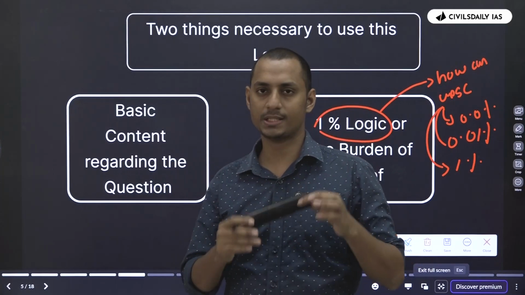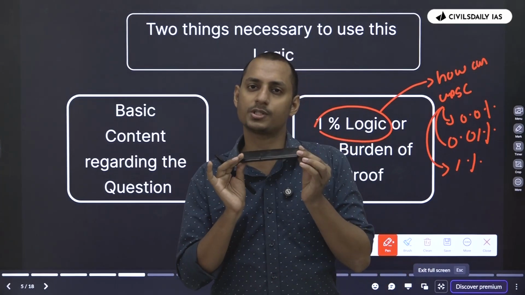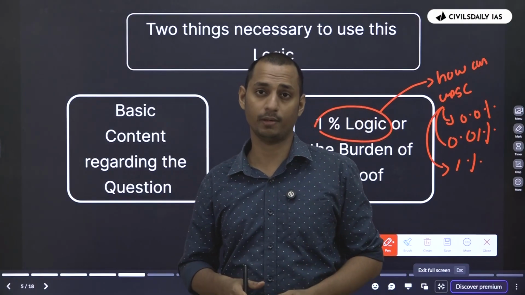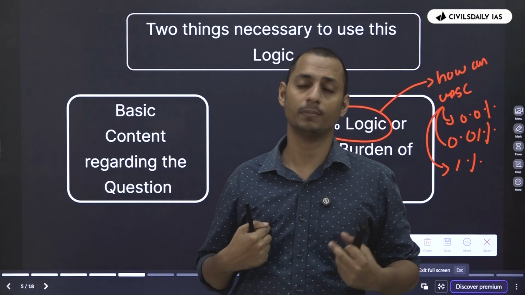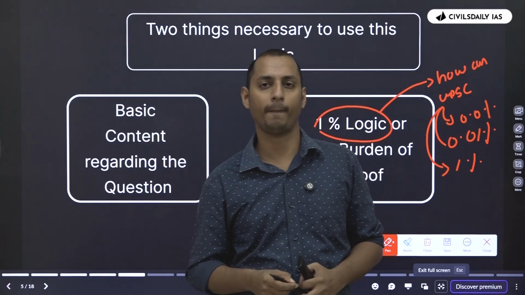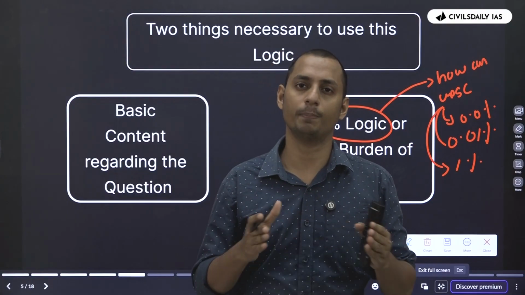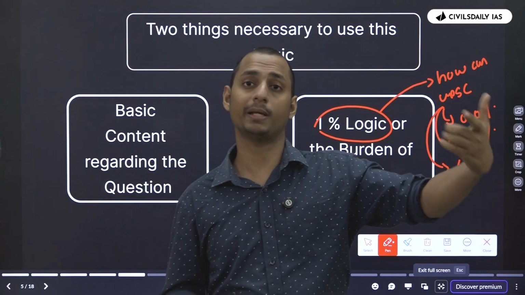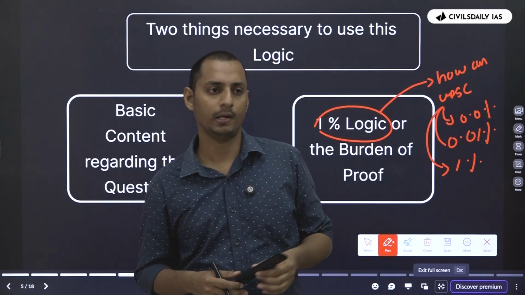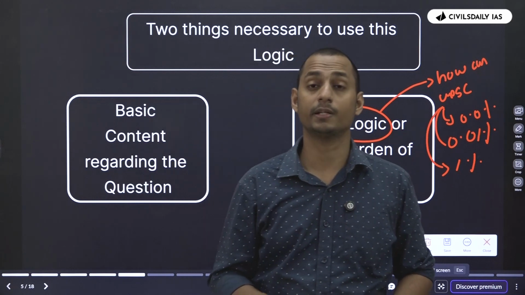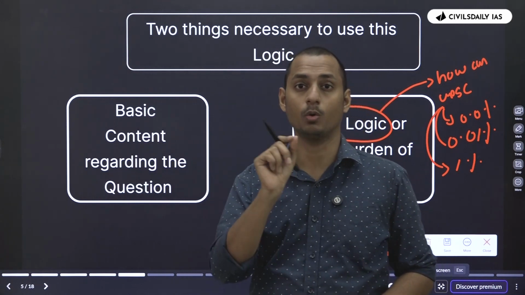Let's say, can UPSC say that in this remote, not even 0.1 percent of uranium is there? How can UPSC say that? Can you say that in your body, 0.001 percent of, let's say, plutonium is not there? It's not possible for UPSC to prove it, right? What if in the coming years, a piece of research says that our body has 0.1 gram of uranium? Then the UPSC answer key will go wrong, right?